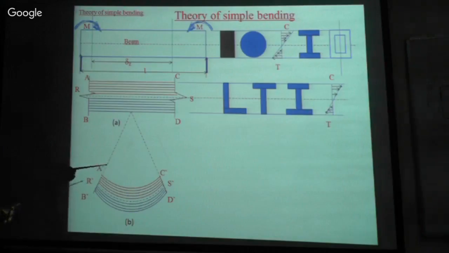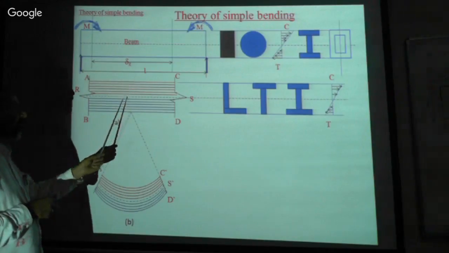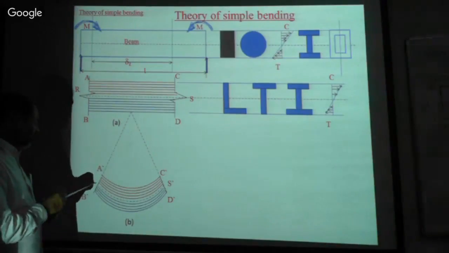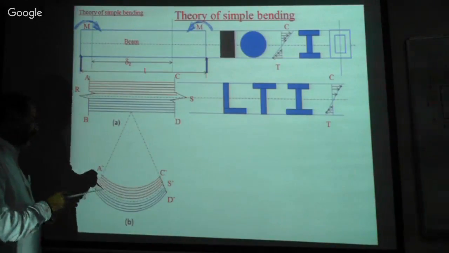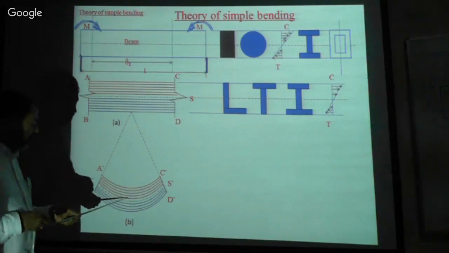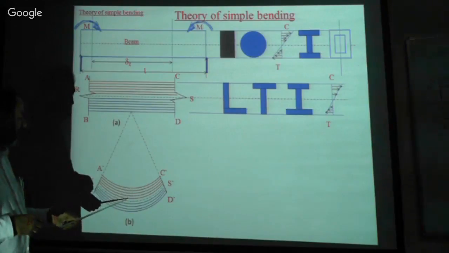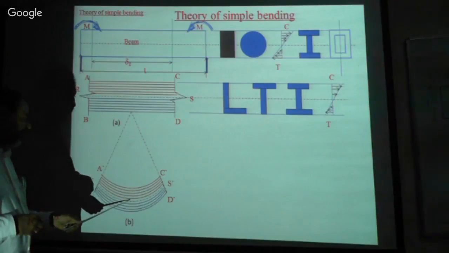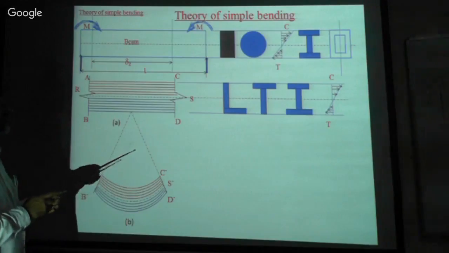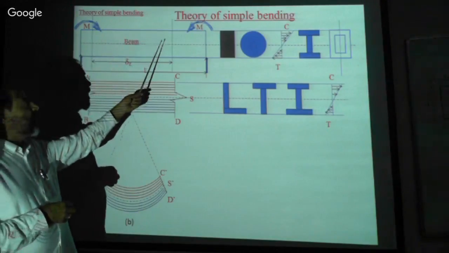Now here in the theory of simple bending again, we have discussed this at length. I told you that this is the neutral axis. Neutral axis means zero stress axis. The layers above this zero stress axis are suffering from compression. Below this neutral axis, the layers are suffering from tension. This is the beam, and this is how we are going to design it.